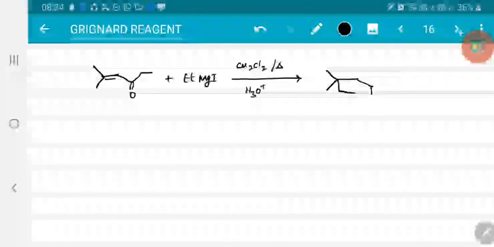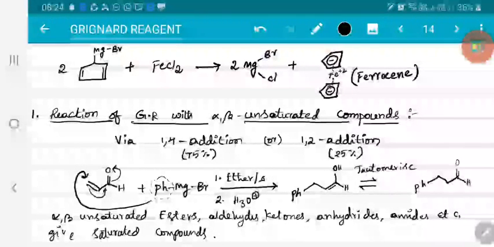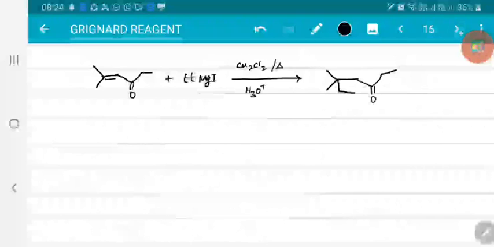So the double bond got shifted here, this converted to OH followed by tautomerism. Finally you will get the product. I have shown everything in the same step. So in case of alpha beta unsaturated compounds, if I use Grignard reagent, the 1,4 addition product is the dominating product. Whenever steric hindrance plays a crucial role, then 1,2 addition is the dominating product. In such cases, in order to get the 1,4 addition product, we have to heat that in presence of copper, or take cuprous chloride or copper acetate.